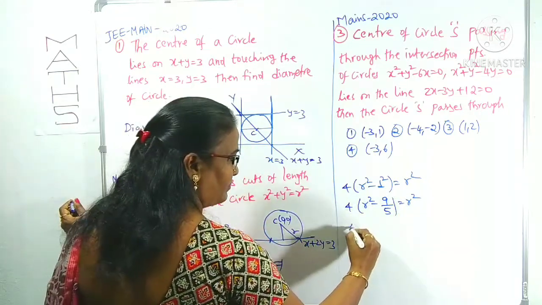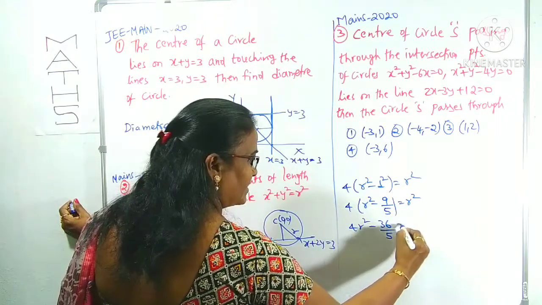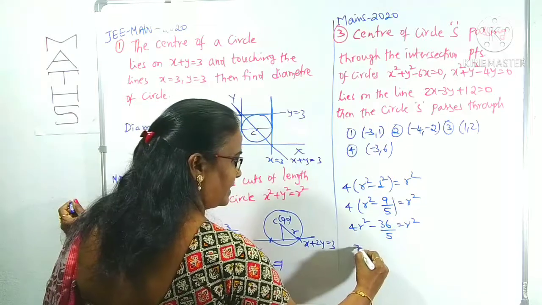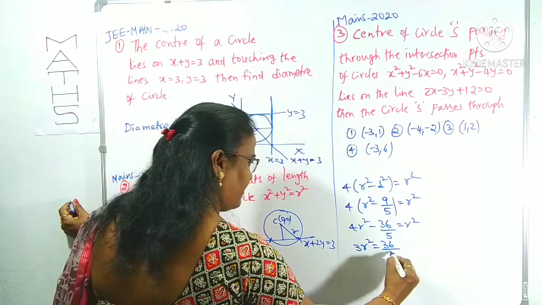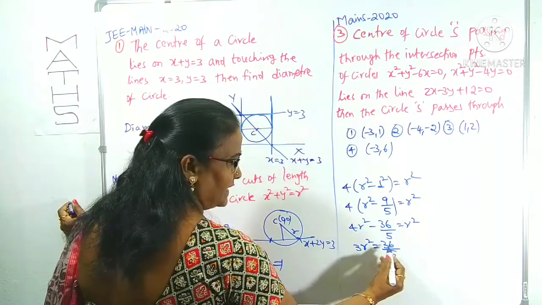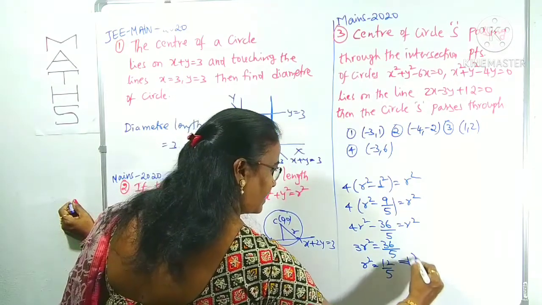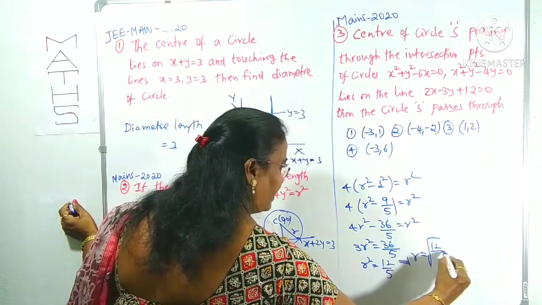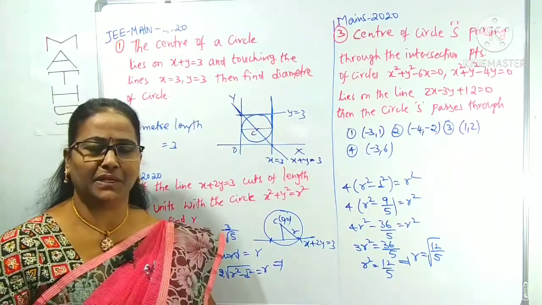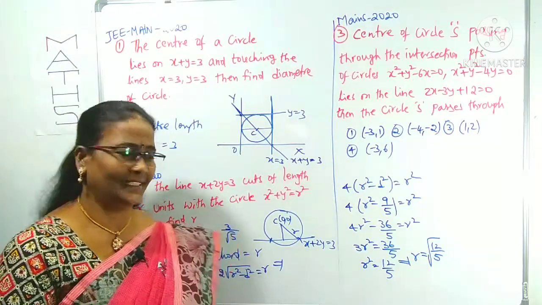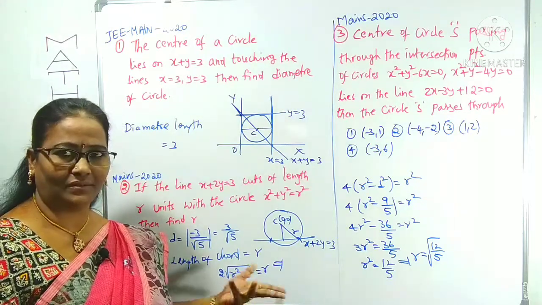Now by the expansion, 4r square minus 4 times 9, 36 by 5, equals r square. Taking r square this side, 4r square minus r square is 3r square equals 36 by 5. 3 cancelled in 36, 12 times. Therefore r square equals 12 by 5. What is r? r is simply root over 12 by 5. That's it. Very simple. What is he asking here? Radius, which depends on the length of the chord. Clear? What is the length of the chord formula? 2 root r square minus d square.